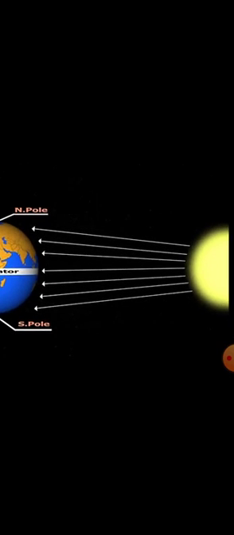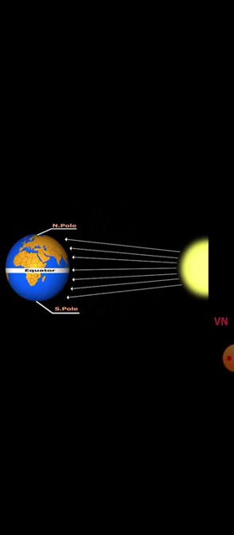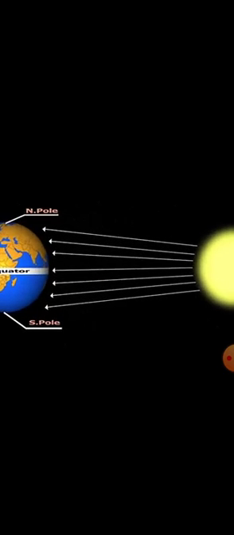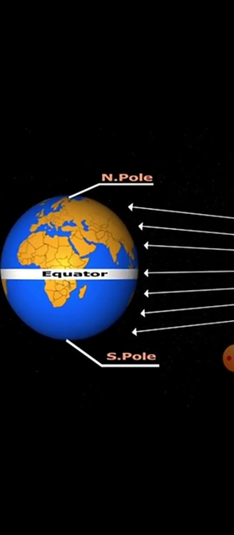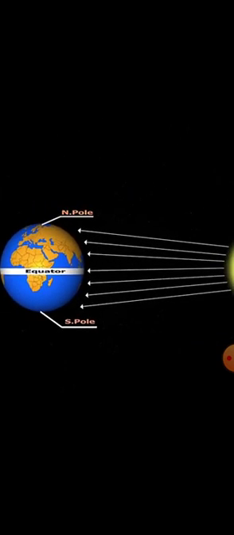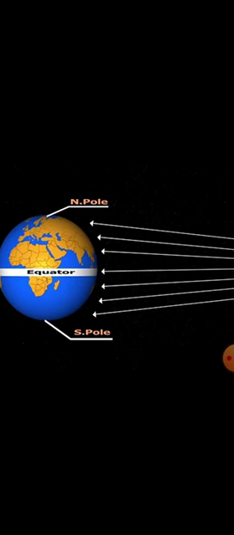So observe here the rays from the sun to the earth. Our earth is receiving the rays from the sun, but there is some difference when comparing the equator to the North Pole. For example, the sun rays fall directly on the equator, so here the places get a lot of heat from the sun. Next, the sun rays fall more slantingly on the North Pole and also the South Pole. So here the places are very cool. For example, Norway and Sweden, Antarctica, are totally covered with ice and snow throughout the year.